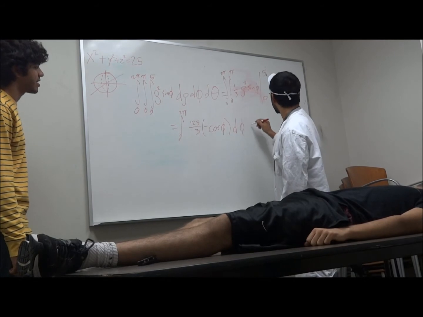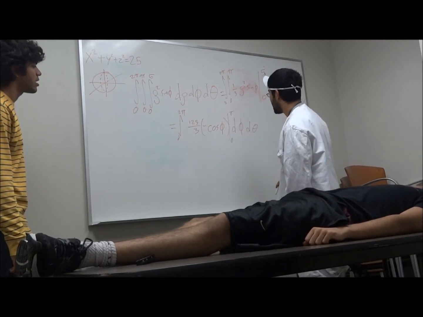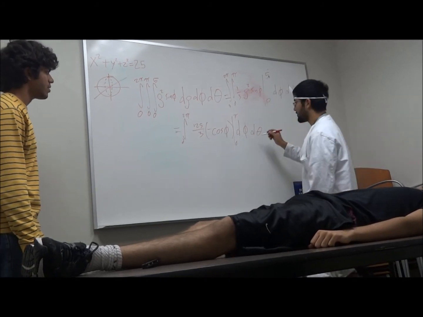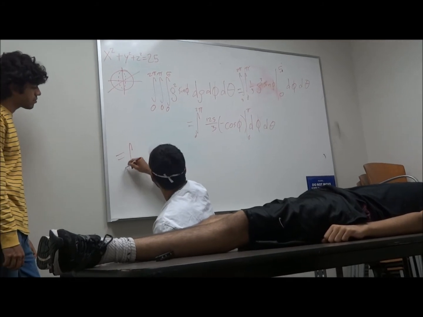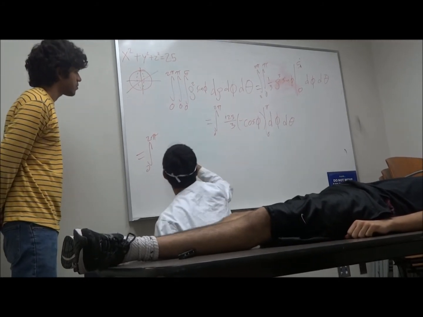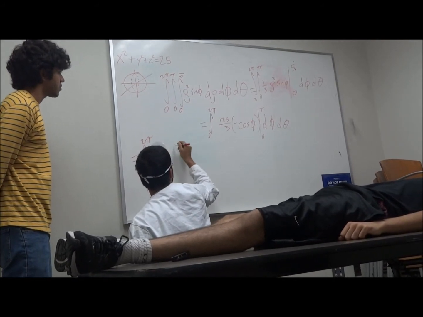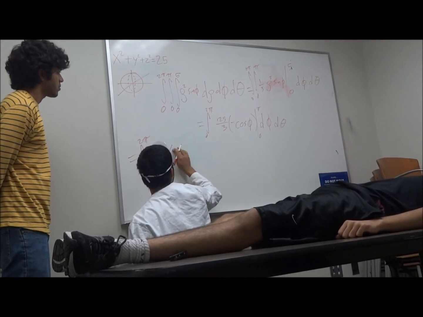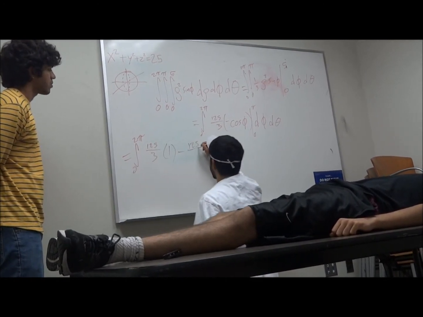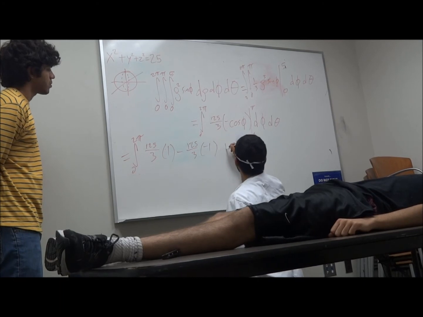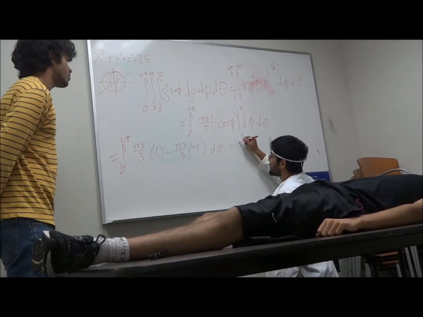Delta phi, delta theta, and we still need to calculate this from pi to 0. And so that would, over here, eventually equal rho, 2 pi, 125 over 3, of 1 minus 125, 3, negative 1, delta theta, and that will give us 250.